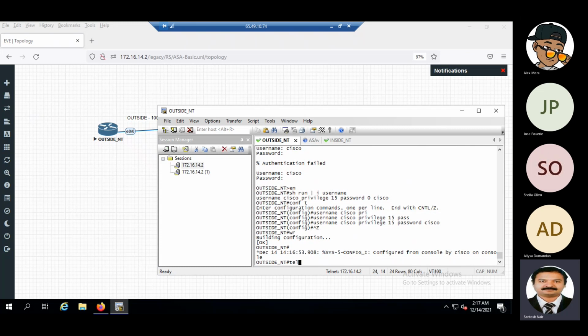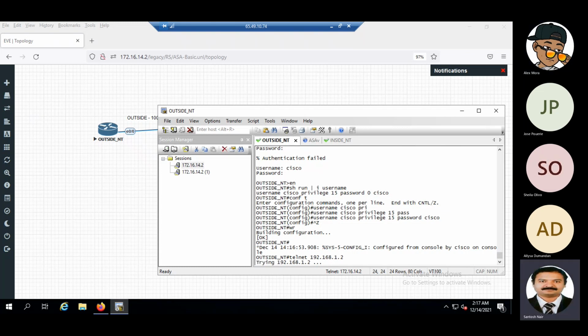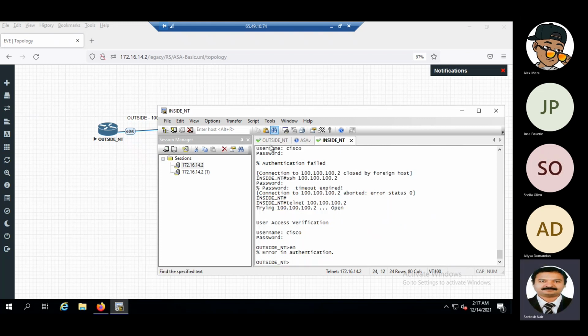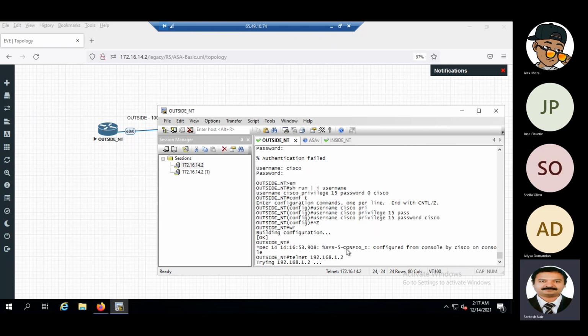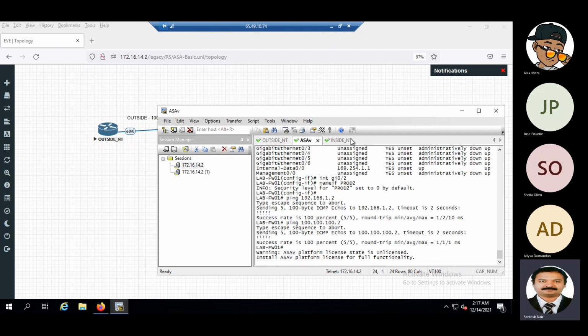Will the telnet happen from outside to inside, from the untrusted to the trusted network? It shouldn't happen. Why? Tell me the reason. Because it goes from a lower level to a higher level of security. Correct. So if you see here, it is trying to do a telnet, but it is not happening. Here we have given the routes correctly, so there is no issue in the routing part. The default route is configured. Traffic is reaching here, and from here it is going. It is filtering the traffic here.